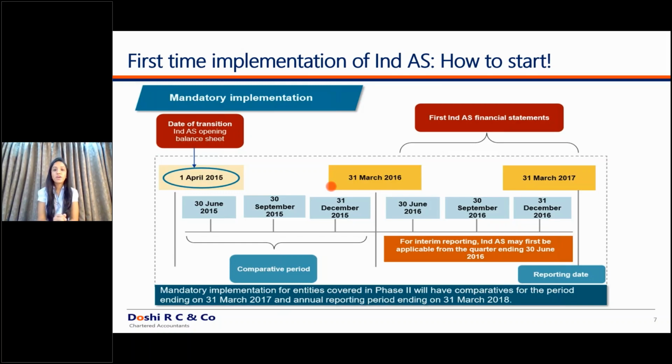Now for listed companies, their first Ind AS financials which came into the public forum were as on 30th June 2016. That was the first quarterly financial statements which came under the Ind AS. Over there, they had to give the first quarter and all the interim quarters under the Ind AS scenario, and then at the end, they had to give the entire complete financial statements under Ind AS. So this is how the entire convergence from Indian GAAP to Ind AS has to be made, by giving the date of publishing and what kind of columns and financial statements have to be published under Ind AS. We will move to the next slide.